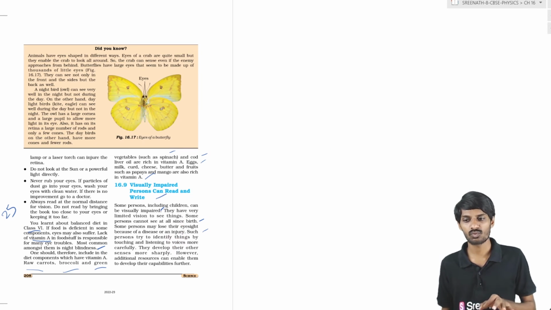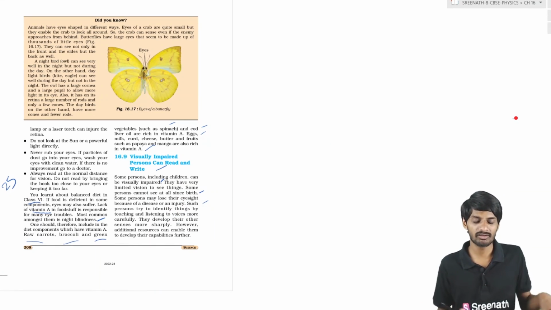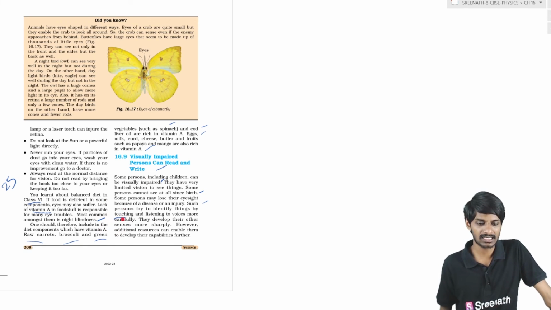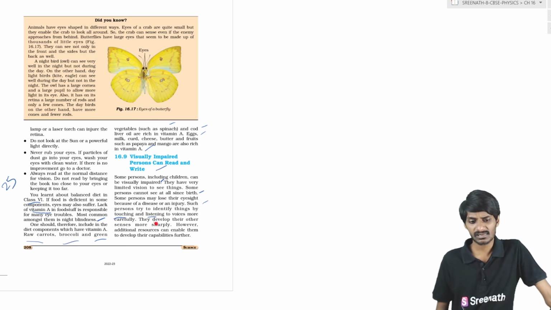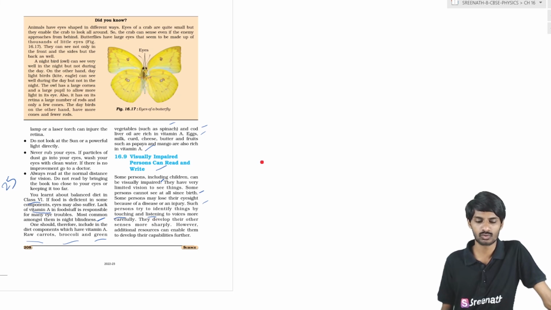So how will they live and do their tasks? They use the other sense organs, that is touching and listening. Using those senses, they find things out. Whenever anybody's eye sense is lost, the other senses are provided with great power and high capabilities.